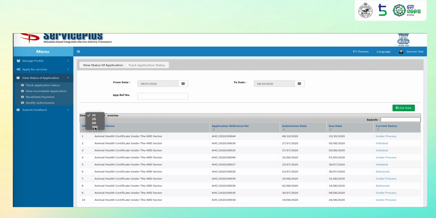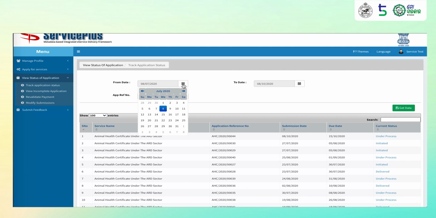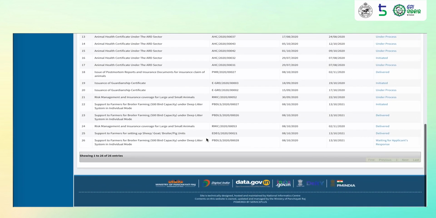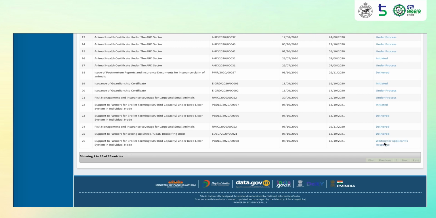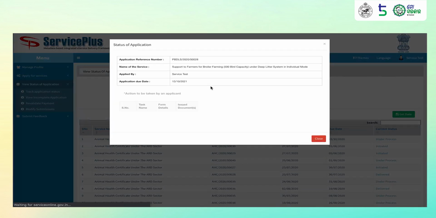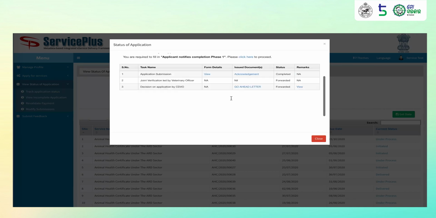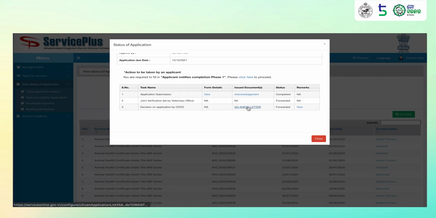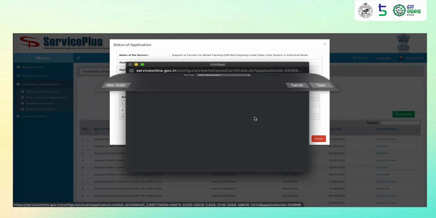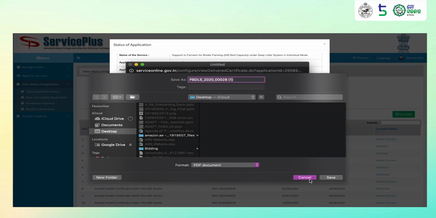He will search for his or her application using the application number or by filtering out the dates. At this step, the applicant can see the status of his application. He can see the go-ahead letter that has been issued by the CDVO, and he can download this and keep with himself.